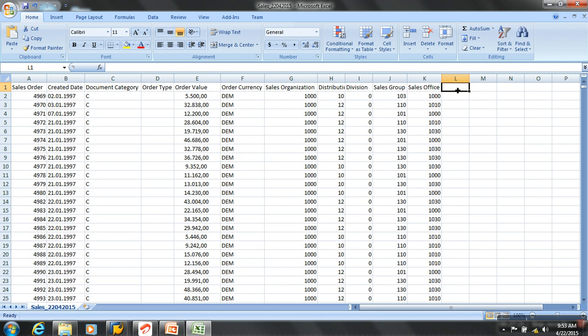What I want to do next, from this Excel sheet, is calculate the year. I write a function, like year of the date here.